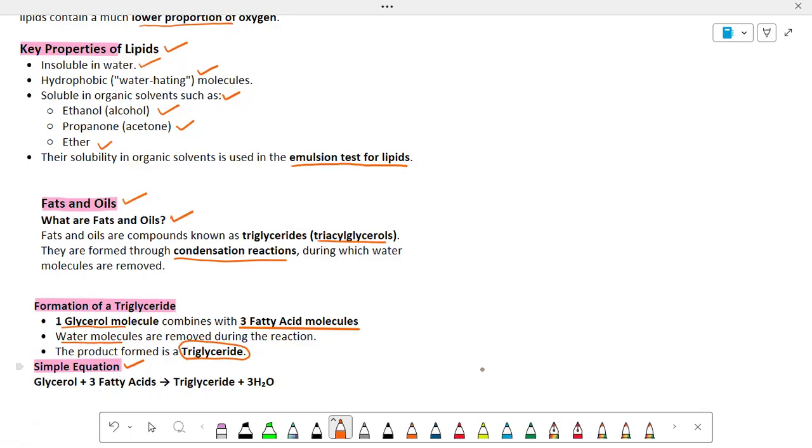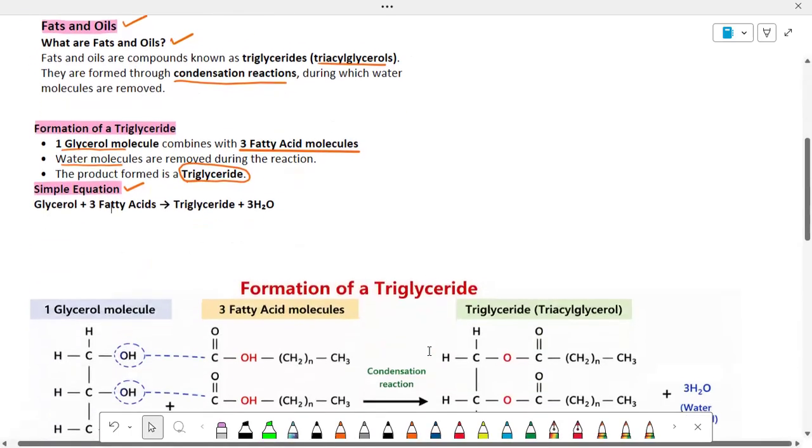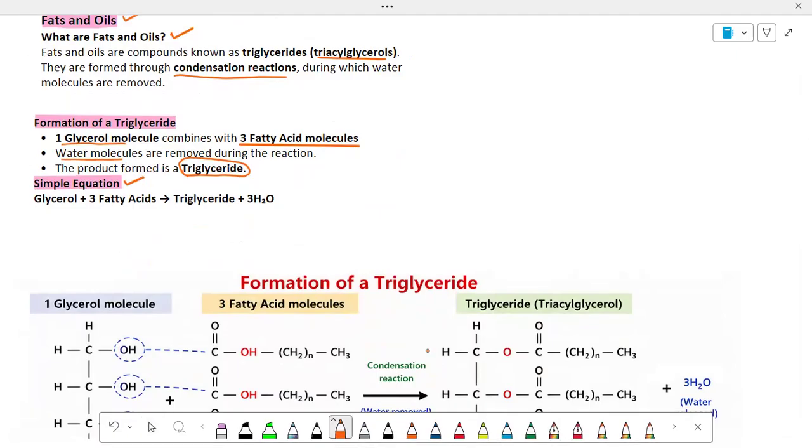This is a simple equation that describes the formation of triglyceride. First is glycerol plus three fatty acids, and we get triglyceride and three water molecules are removed. So this is the formation of triglyceride.